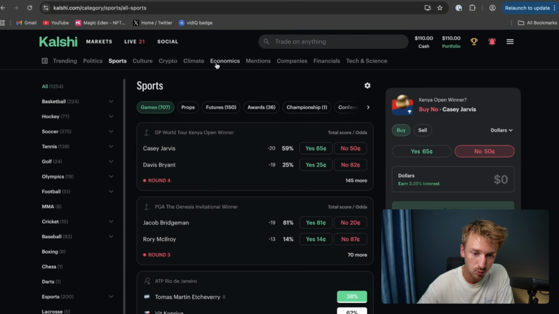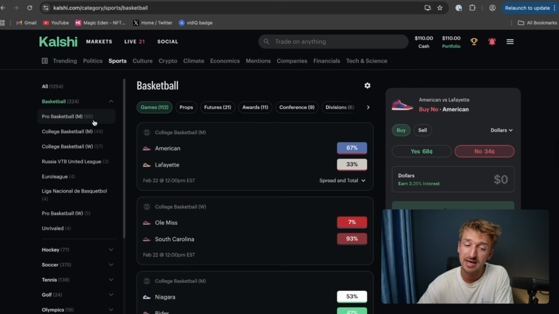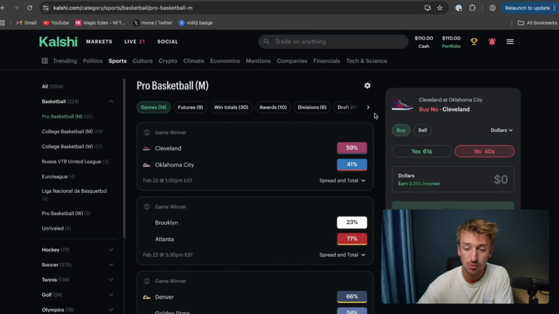Kalshi is incredible for sports. It's probably the best sports betting platform in the world right now. You can see all of the live sports right here, and you will probably get the best odds out there on all of your favorite sports, essentially.